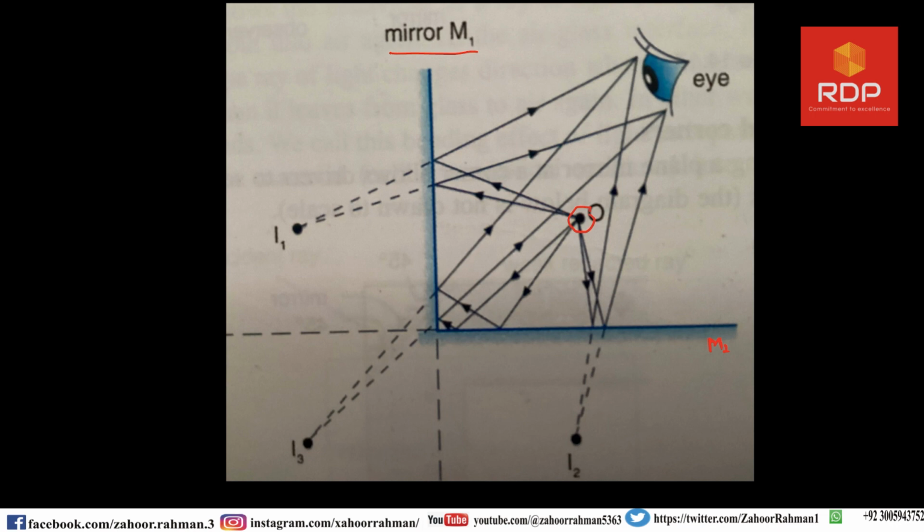Now the eye is here. So they are saying to make a ray diagram showing at how many spots we will observe the image of only one object.